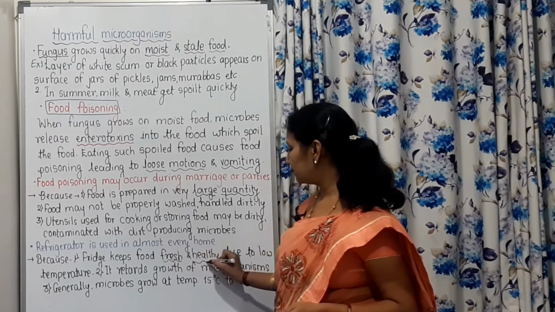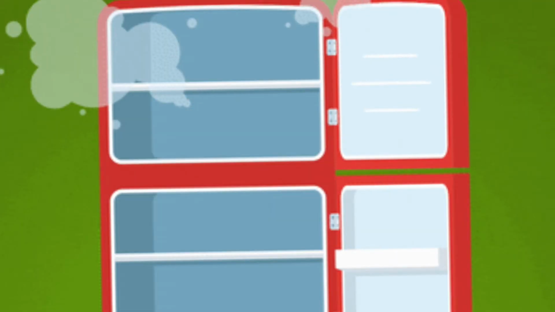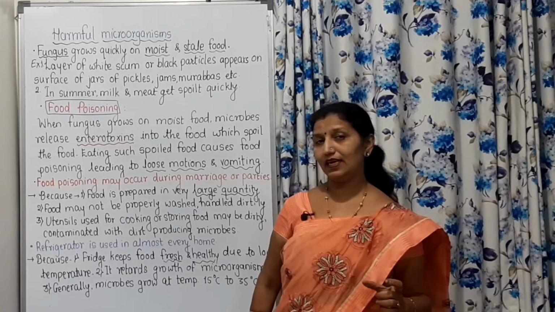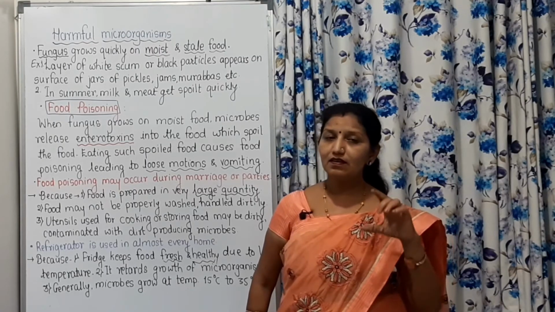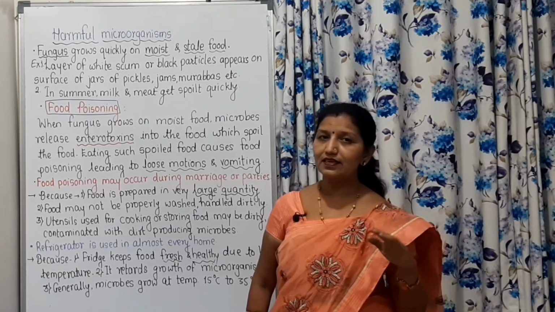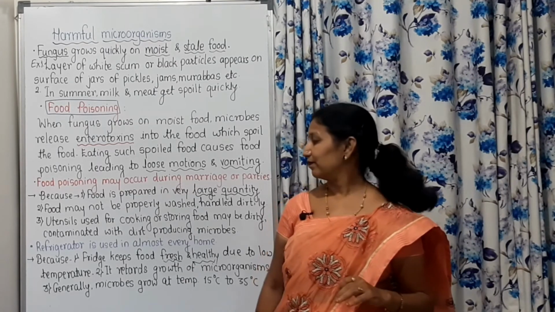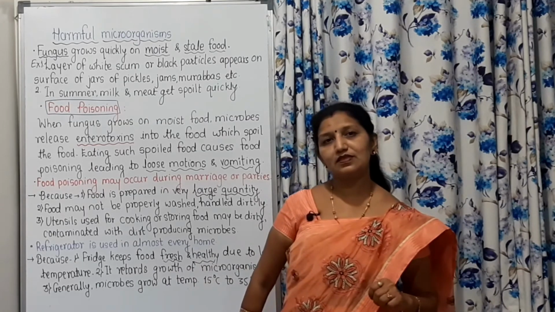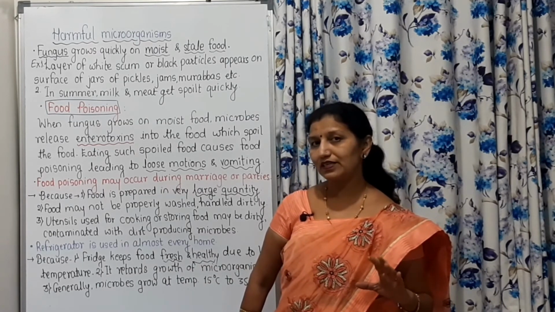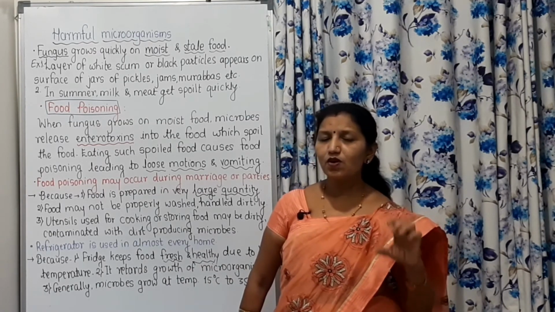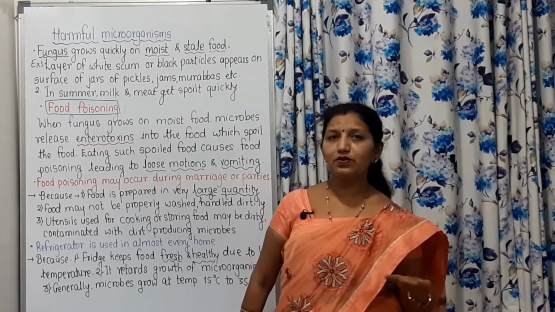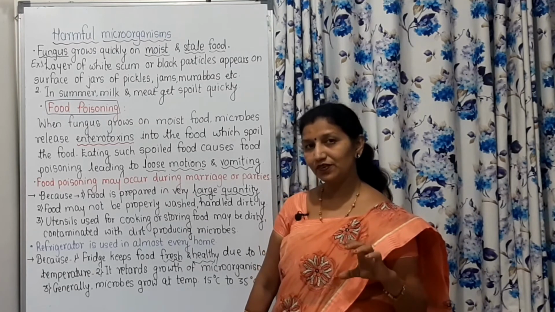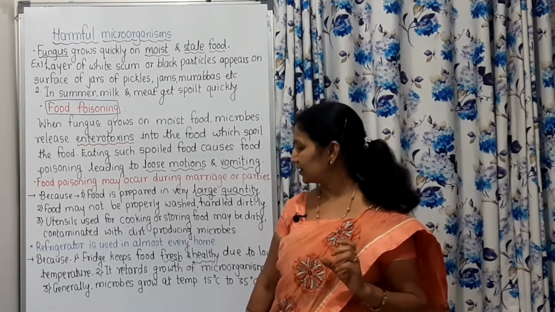The temperature in that refrigerator is very low and it retards growth of microorganisms, so there is very little or almost no growth of microorganisms in food kept in the refrigerator.